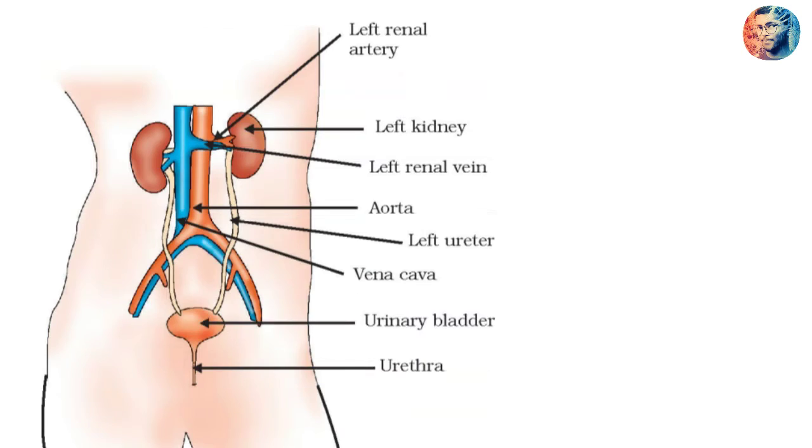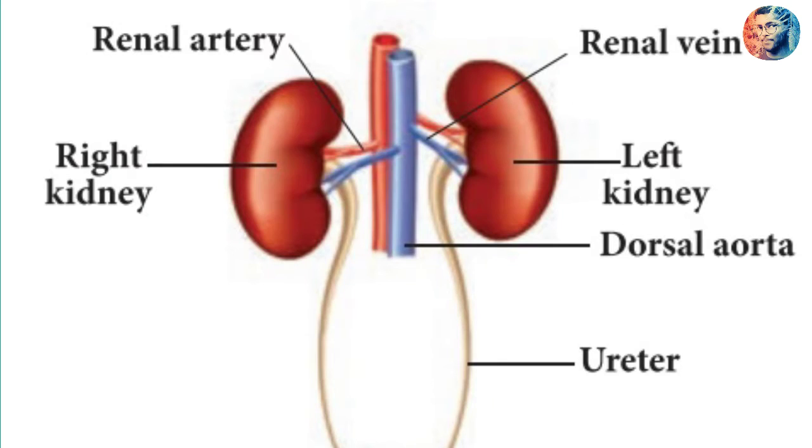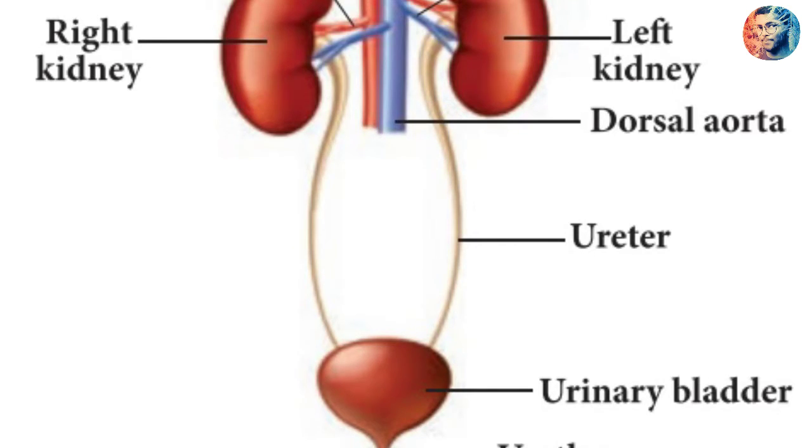The human excretory system consists of a pair of kidneys, a pair of ureters, a urinary bladder and a urethra. The first one is the kidney. What does the kidney do? Excess water, nitrogenous waste, excess salt and poisonous substances are filtered from the blood. Next is the ureter. The ureter is a long tube connecting the kidney and the urinary bladder. The filtered poisonous substances or waste materials from the kidney, that is the urine, come through the ureter only. The ureter is a thick tube.